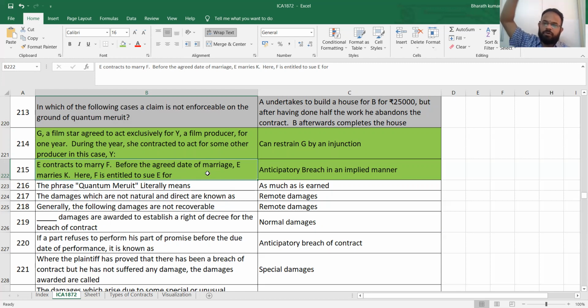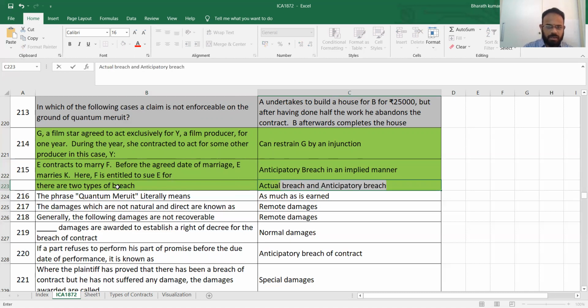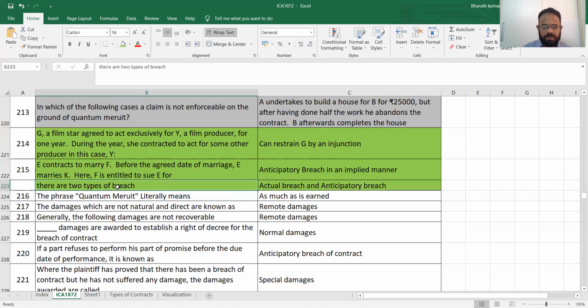That means even before the event happened itself, I told. So what are the two types of breaches? You can remember. I can also write here. There are two types of breach: actual and anticipatory breach. Are we clear? Yes, so that is going to be that.